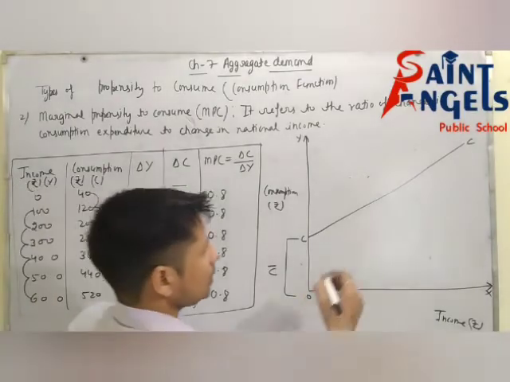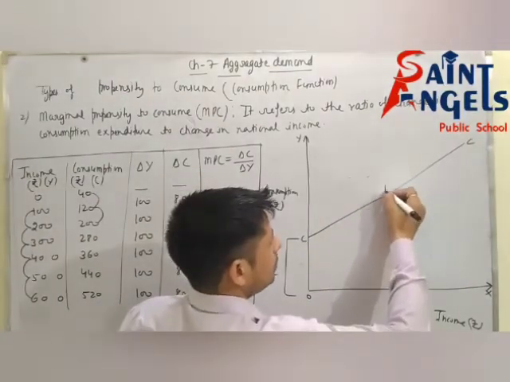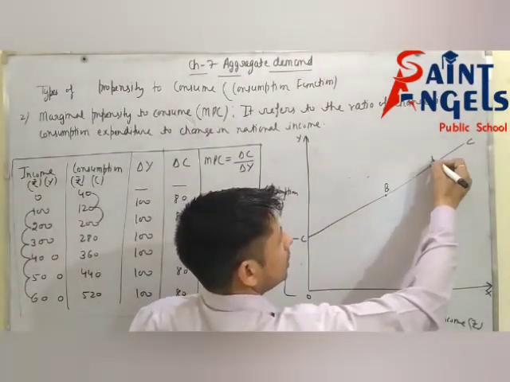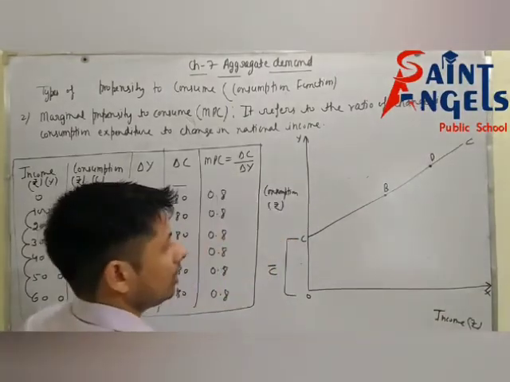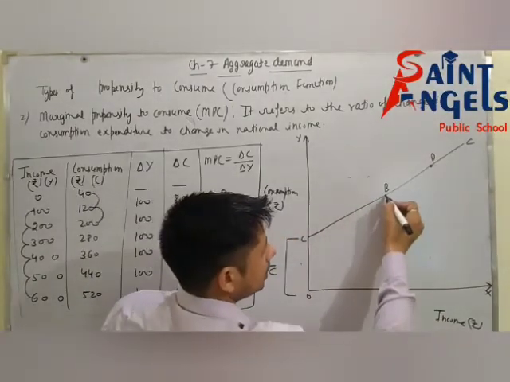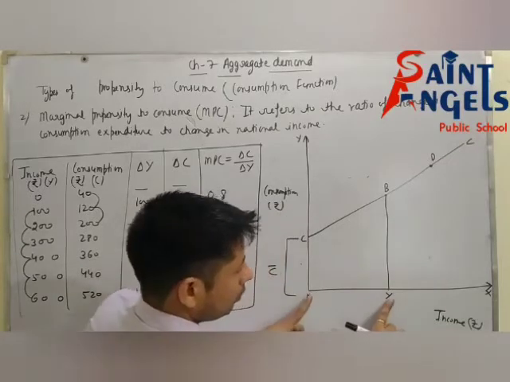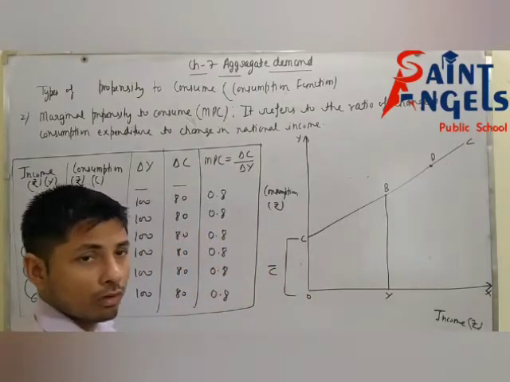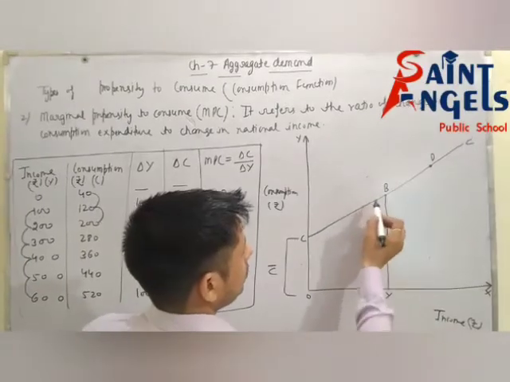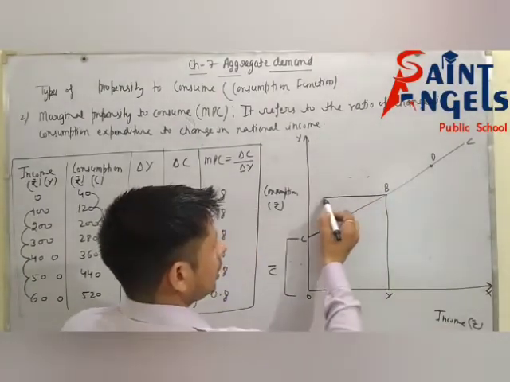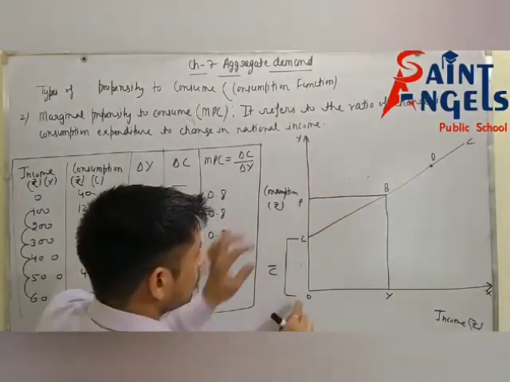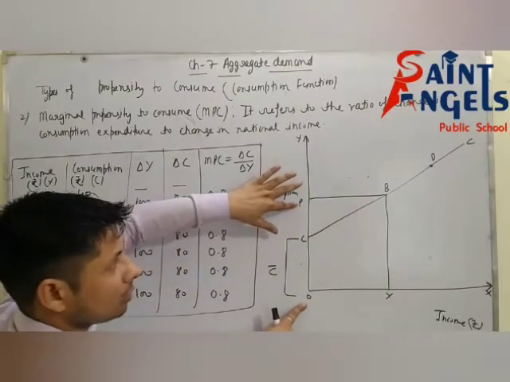Take point B here and point D here. According to point B, income is OY and consumption is OP.